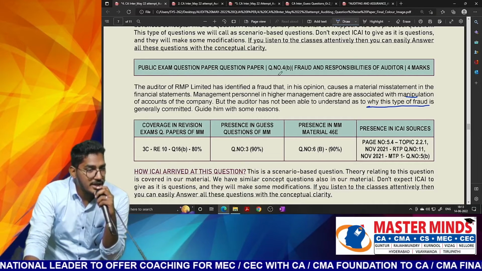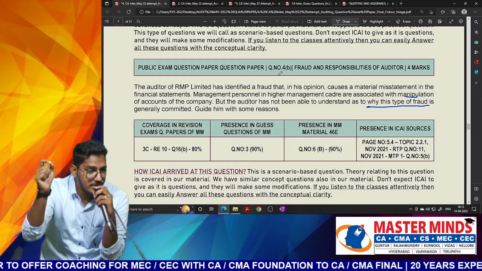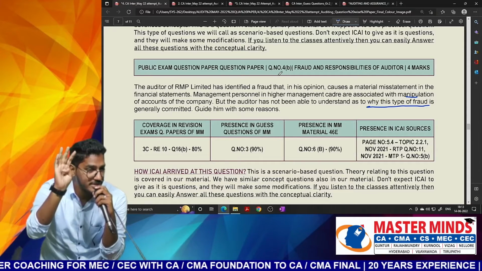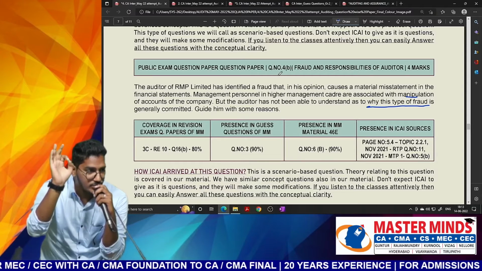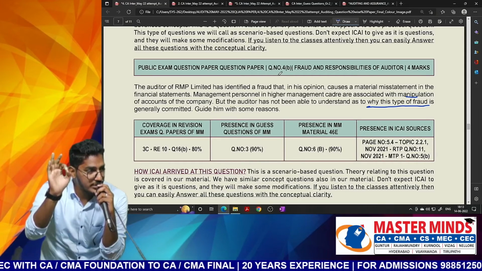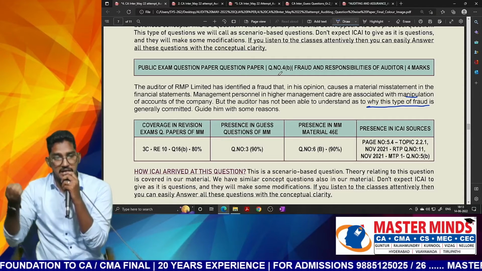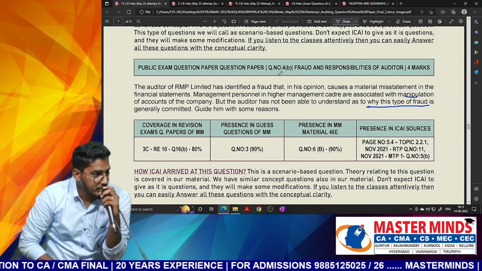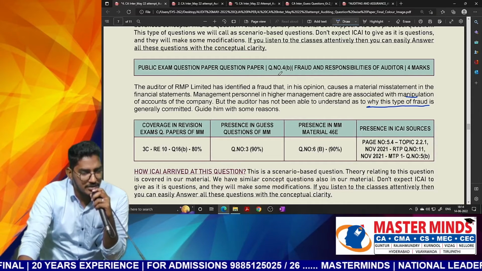So we have one dedicated question in the chapter on fraudulent financial reporting. Why will fraudulent financial reporting be committed? For 4 reasons it will be committed. What are they? To avoid the incidence of taxation, to declare the dividend when there are no profits, or to withhold the declaration of dividends when there are adequate profits, or when the managerial remuneration is linked with profits of the company. So if you write these 4 points, you will get 3 marks. Not that difficult to understand.